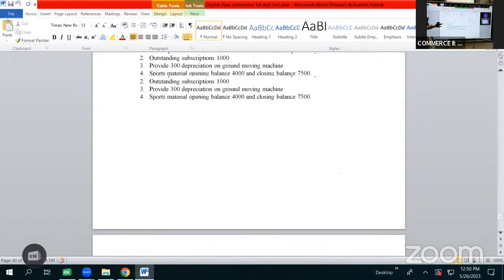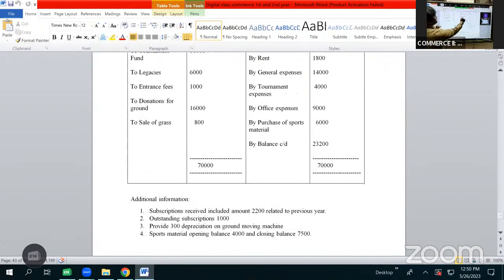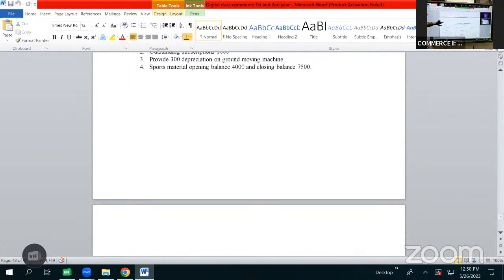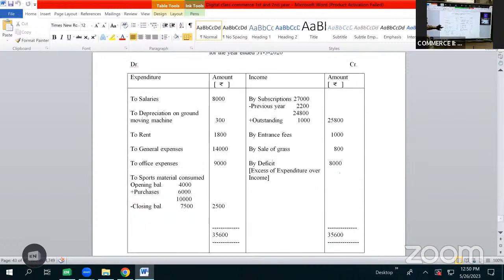After general expenses we have tournament expenses. As we have not shown tournament fund, we are also not showing tournament expenses, as this amount is to be subtracted from the fund received on the liability side of the balance sheet. So neither tournament fund nor tournament expenses will be shown in the income and expenditure account. Then after tournament expenses, we have office expenses 9,000. It is of revenue nature. It will be shown as expenditure as to office expenses 9,000.